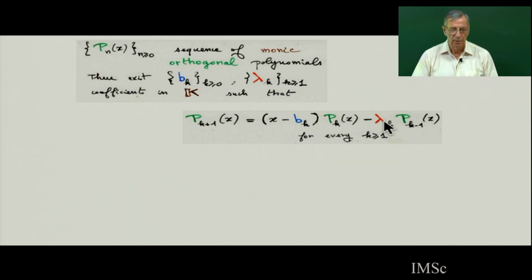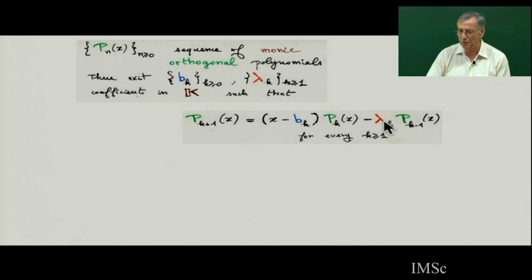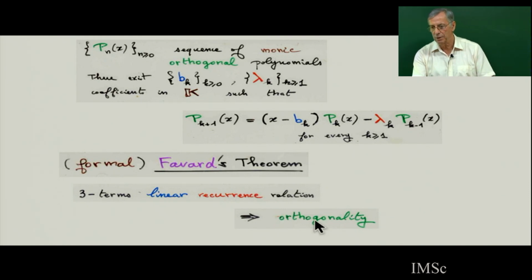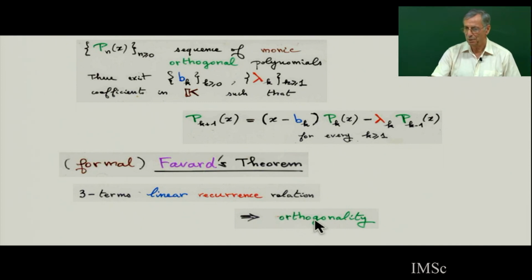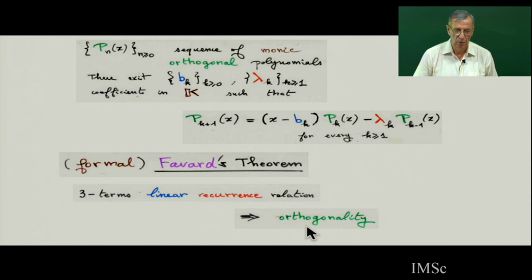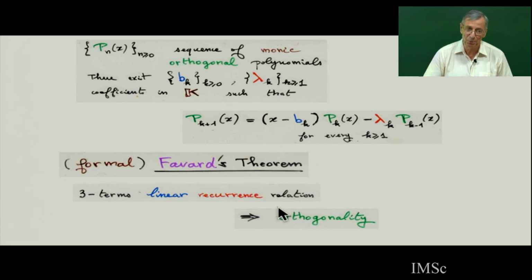So you can ask, is the reciprocal true? And this is the famous Favard theorem, which says that if you have a 3-term linear recurrence relation, then this implies that the polynomials are orthogonal for a certain linear form, for a certain sequence of moments. And in this class, we are going to prove this in a combinatorial way. We don't need integrals or to suppose anything.